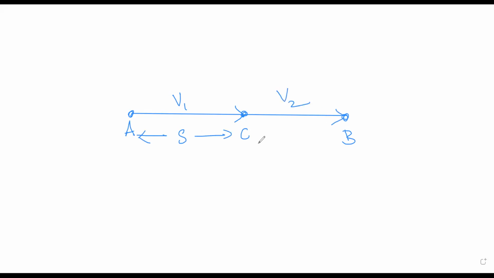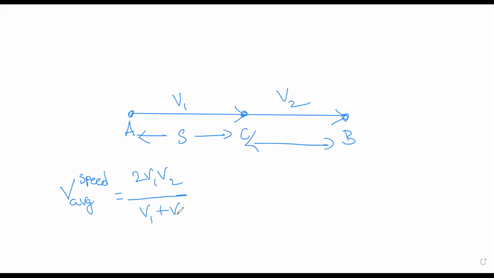Under these conditions you can write the average speed as 2V1V2 by V1 plus V2. The same answer you are going to get if there is no change in direction. So the average velocity is also 2V1V2 by V1 plus V2. You can assume that velocity and speed both have the same magnitude. We'll understand this later.